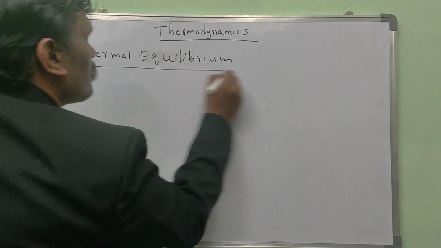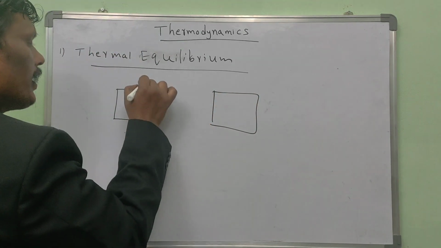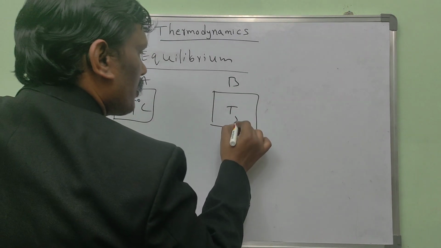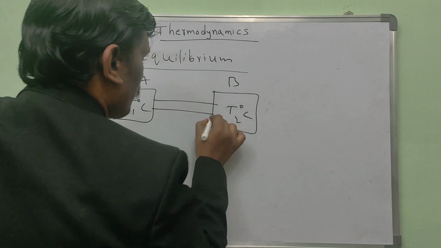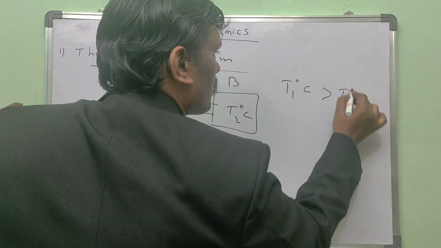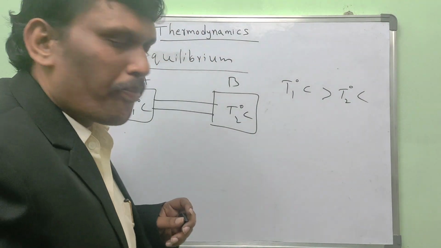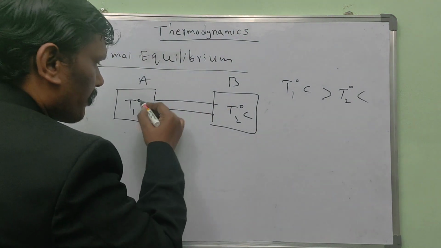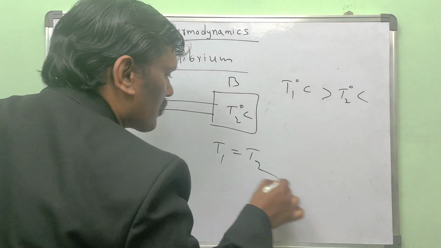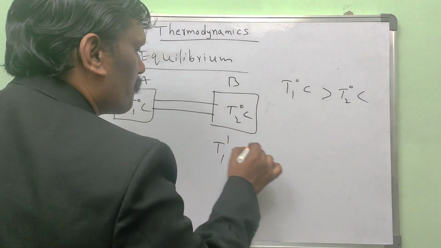Thermal equilibrium. Suppose I consider two bodies A and B maintained at two different temperatures, T1 degree Celsius and T2 degree Celsius, and both are connected. Suppose T1 is greater than T2. At that time heat flows from the high temperature body to the low temperature body, till both attain the same temperature.